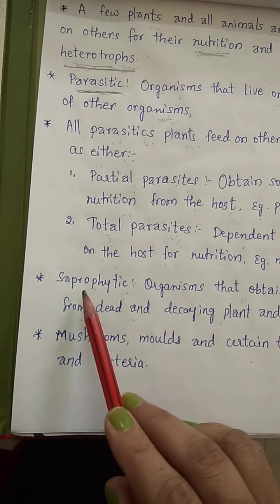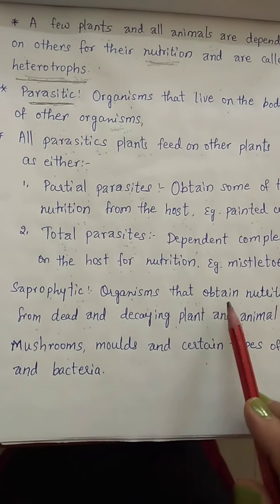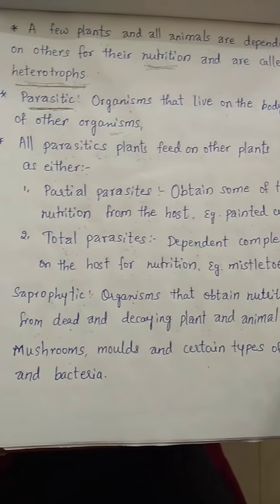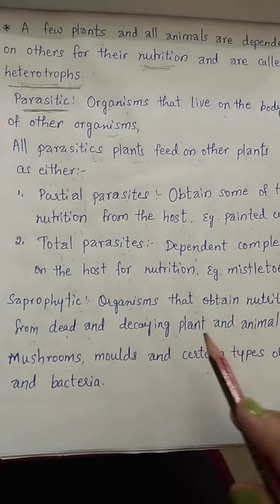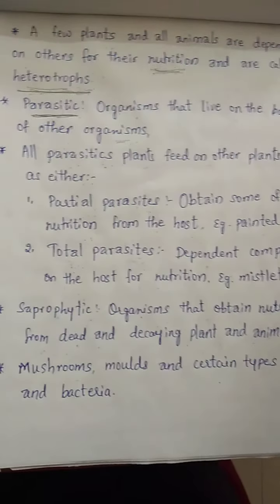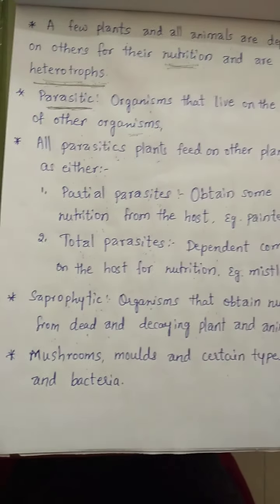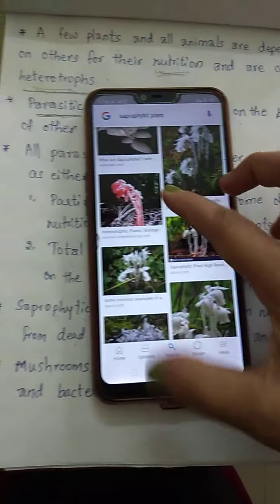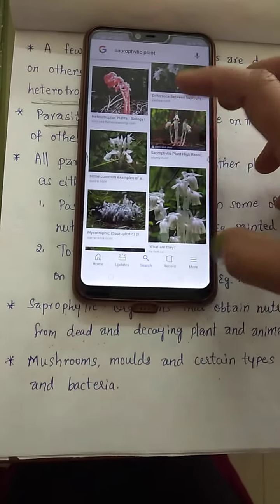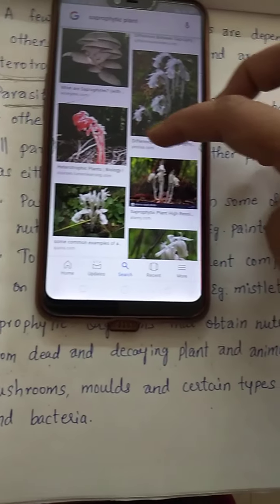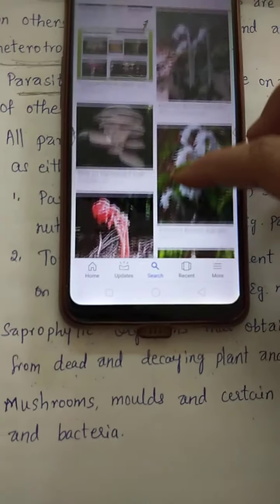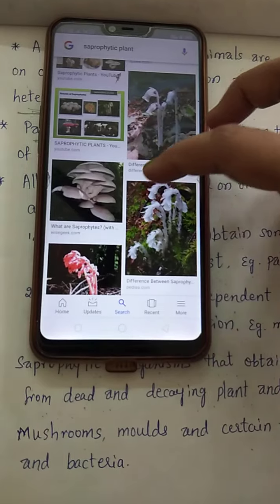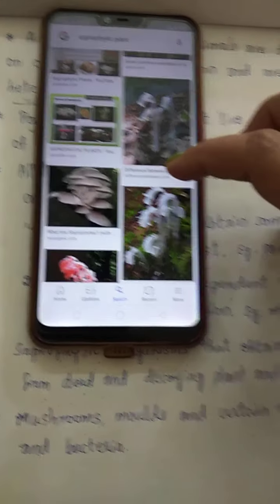Next, saprophytic organisms obtain nutrition from dead and decaying plant and animal matter. Saprophytes are organisms that obtain nutrition from dead and decaying plants and animal matter. For example, mushrooms, molds and certain types of fungi and bacteria. See, you could see saprophytic organisms, mushrooms, molds and certain types of fungi, which obtain their nutrition from dead and decaying plants and animal matter.